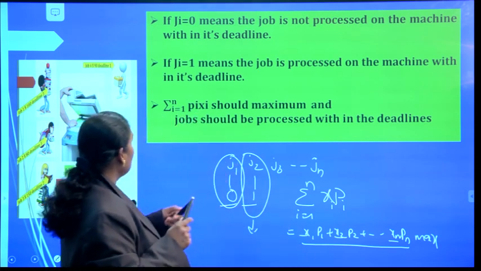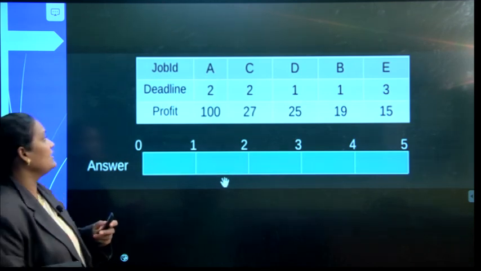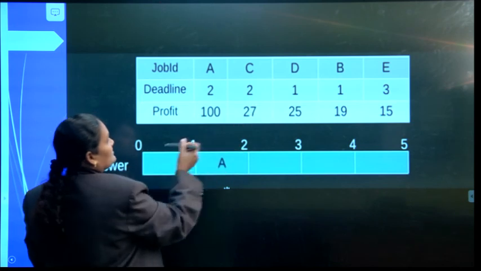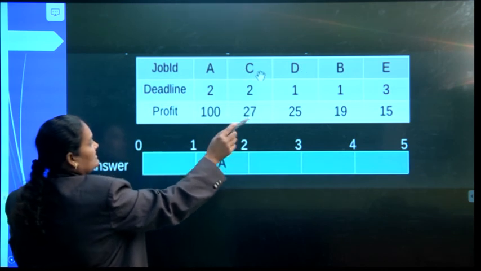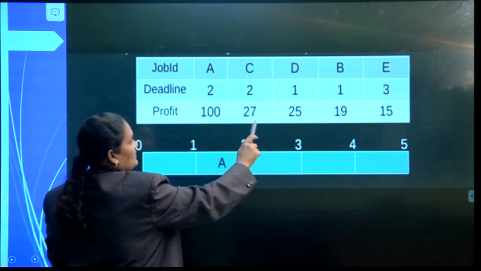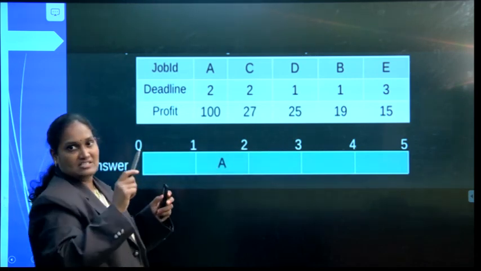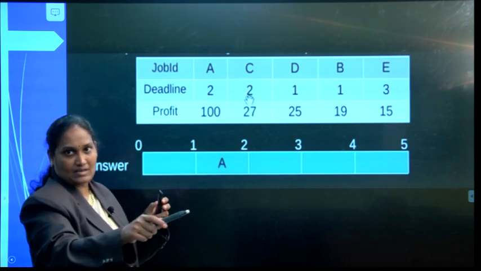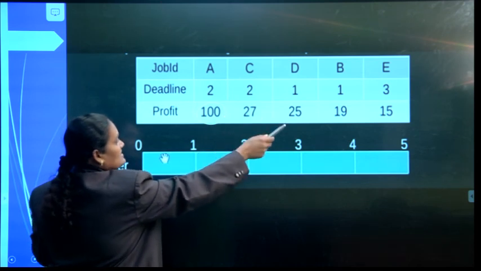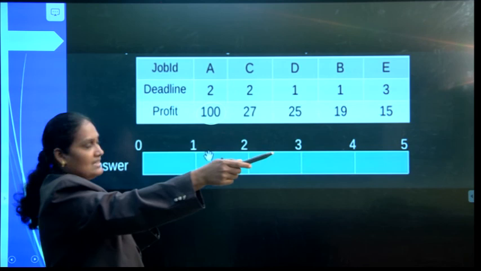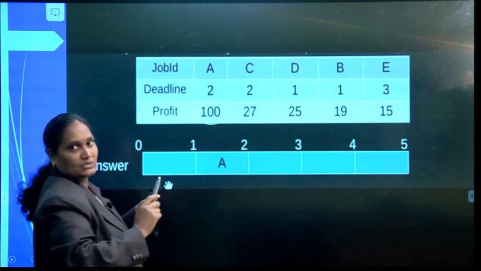Let us see, I am going to explain job sequencing with deadlines with a small video. Here I have given the jobs A, C, D, B, E whose deadlines are 2, 2, 1, 1, 3 and their profits are 100, 27, 25, 19, 15. Here we have to arrange all the jobs in decreasing order of their profits. The highest profit job is first and the least profit job is at the last. Each has its own deadline: 2, 2, 1, 1, 3.